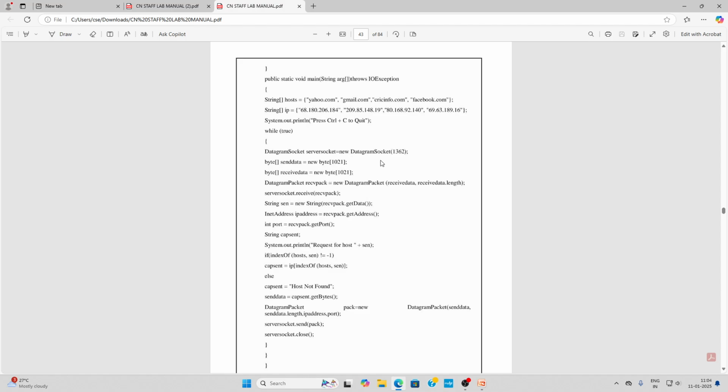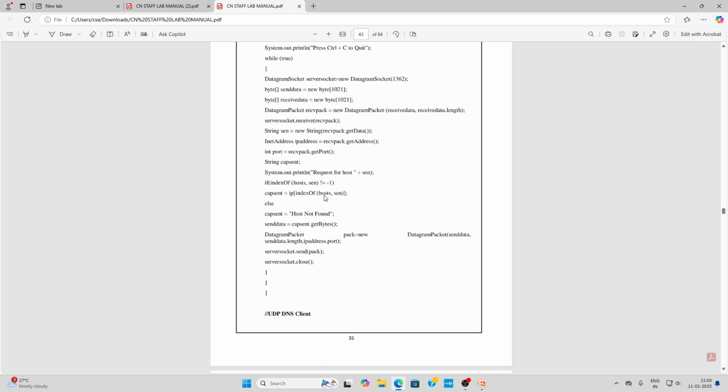Here we are creating the UDP socket with port number 1362, and this socket will listen for incoming packets. We have used byte arrays to send data and receive data, to hold incoming data. The DatagramPacket is used to represent the received UDP packets, and this command waits to receive the packet and stores it in the variable recvPack, and then processes the request.